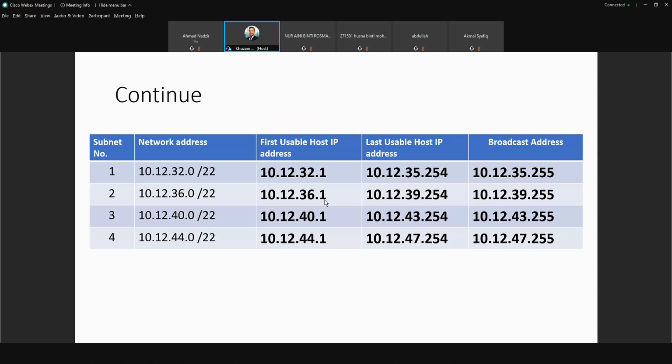The second subnet: the first usable is 36.1, the last usable is 39.254, and the broadcast address is 39.255. Then the third one is 40, the fourth one is 44. Understand?